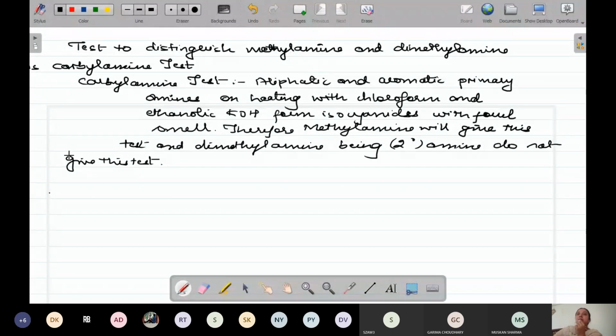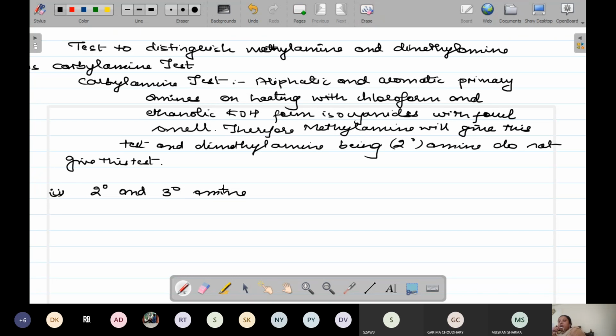Coming to the second part. Your second part says secondary and tertiary amines. Over here they have not specified anything. They have just mentioned that you can have any of the secondary amines and any of the tertiary amines.